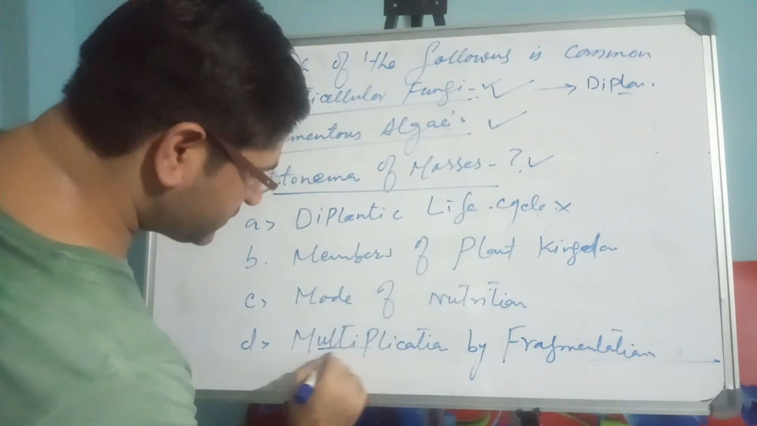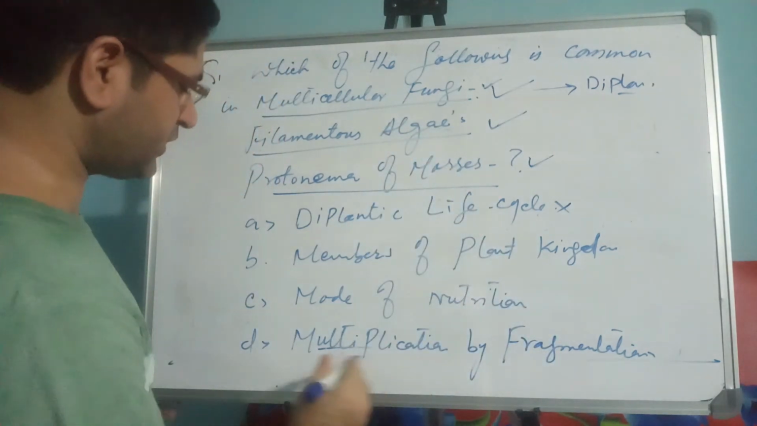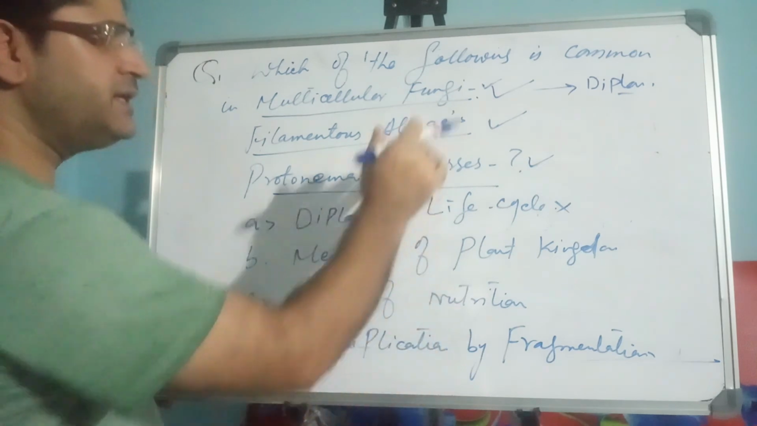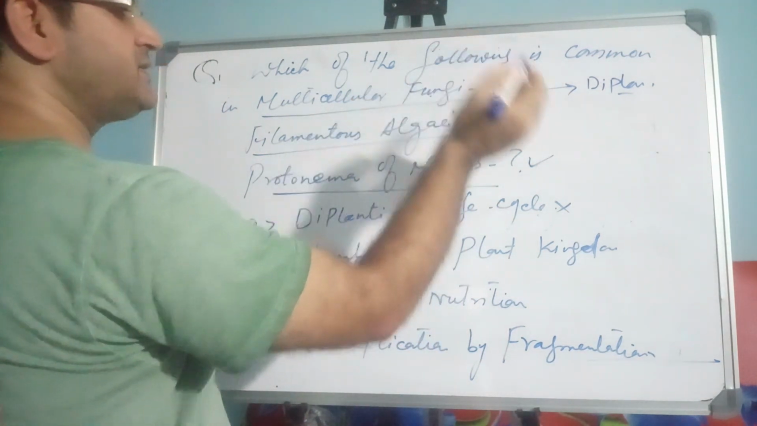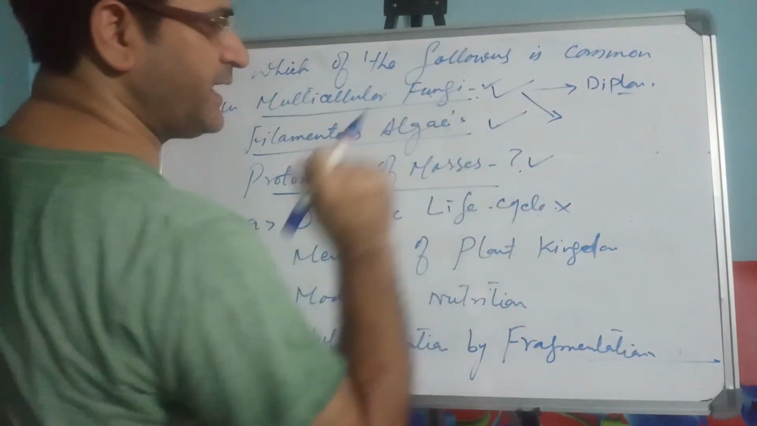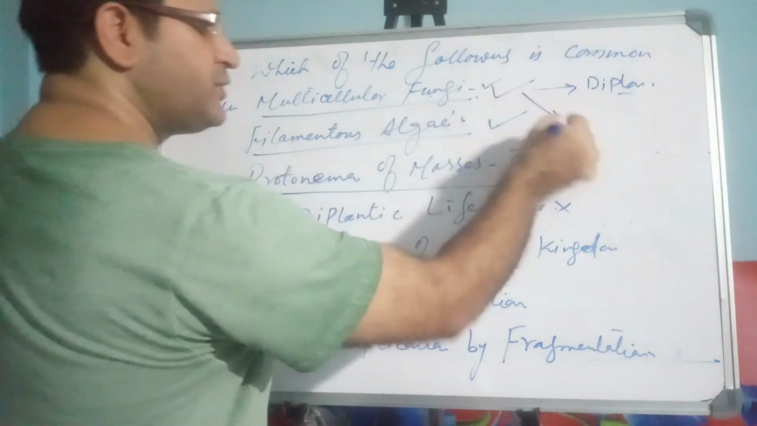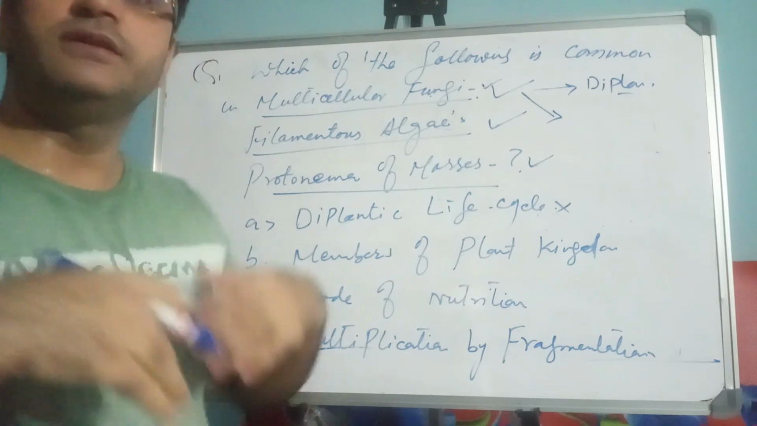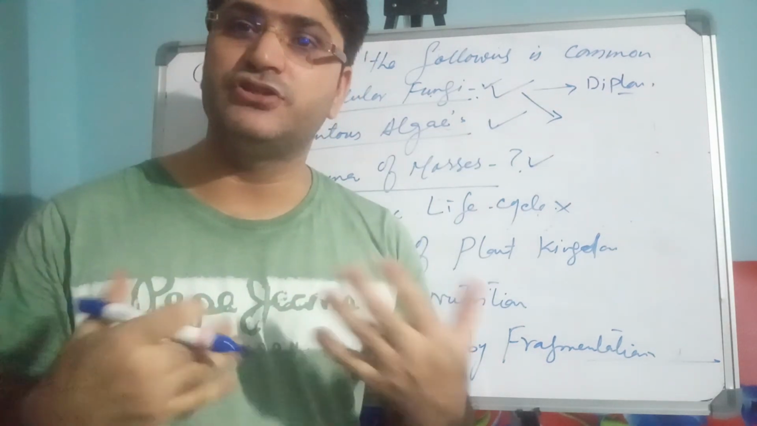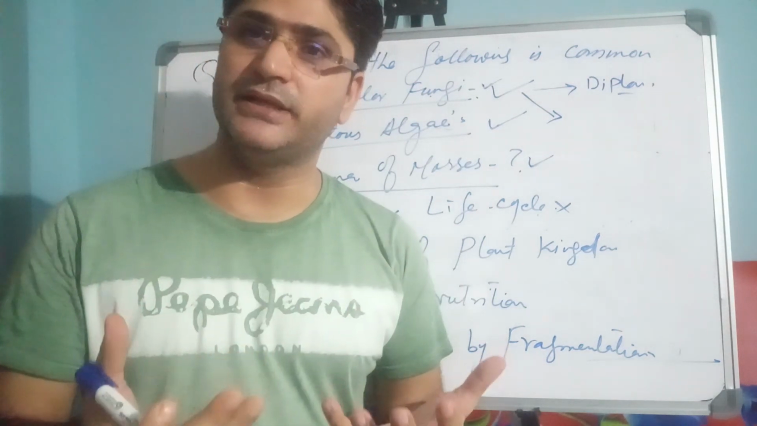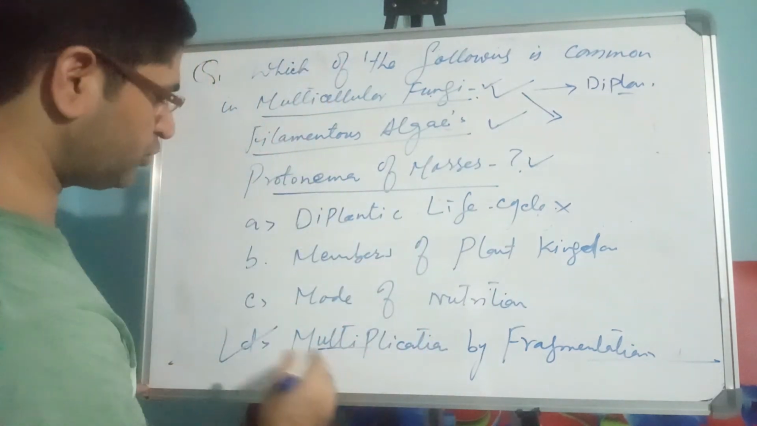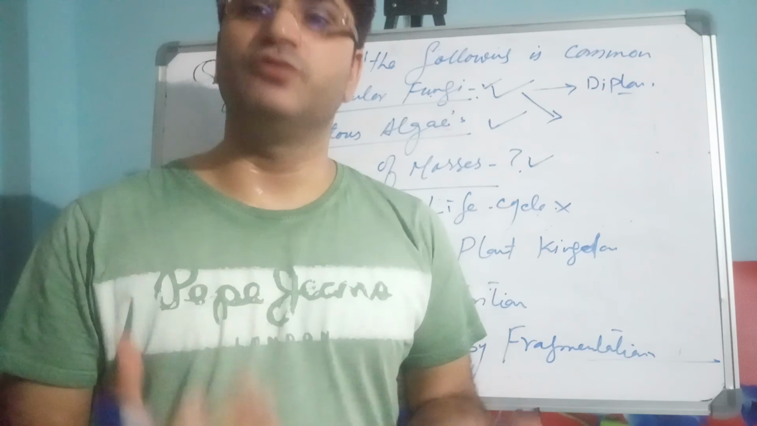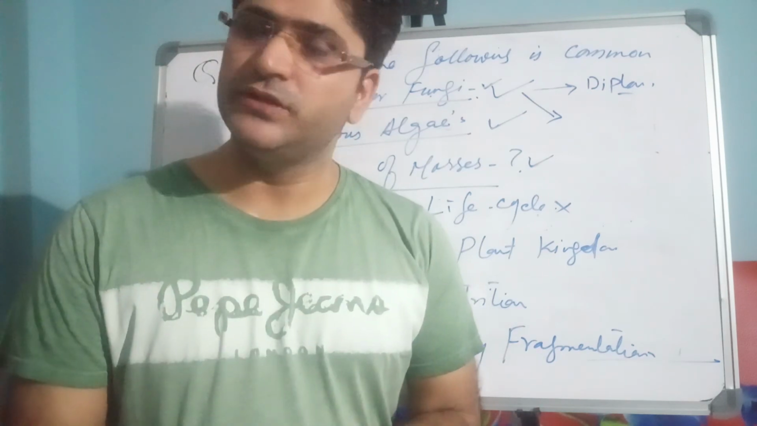Now the fourth option, multiplication by fragmentation, is the right option, because in all these organisms, fungi reproduce asexually by fragmentation, algae reproduce asexually by fragmentation, and protonema of the moss also has the ability at the juvenile phase to reproduce asexually by fragmentation. So this fourth option is the right answer for this question. I hope this answered your question. Okay, thank you very much.